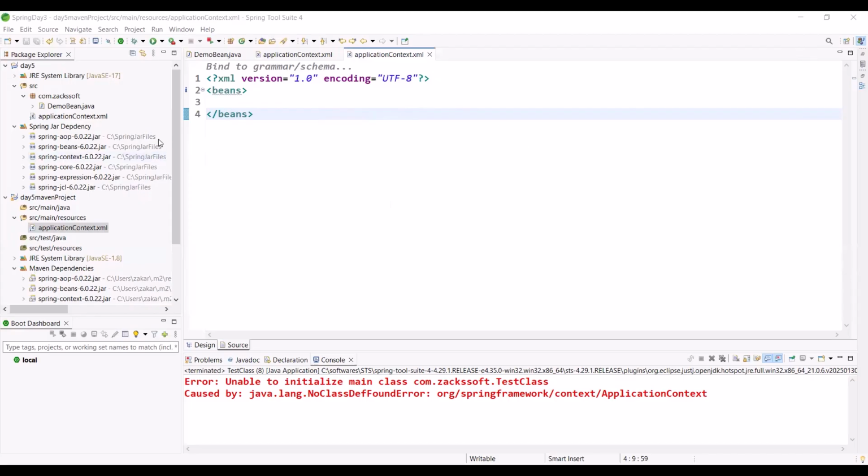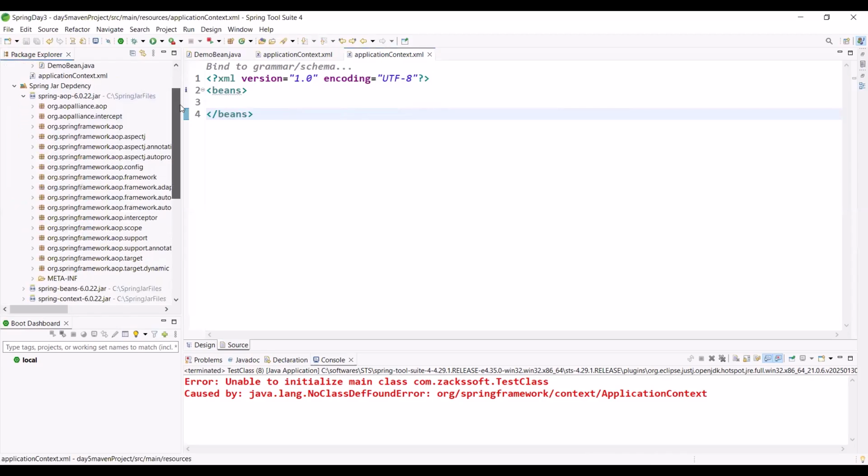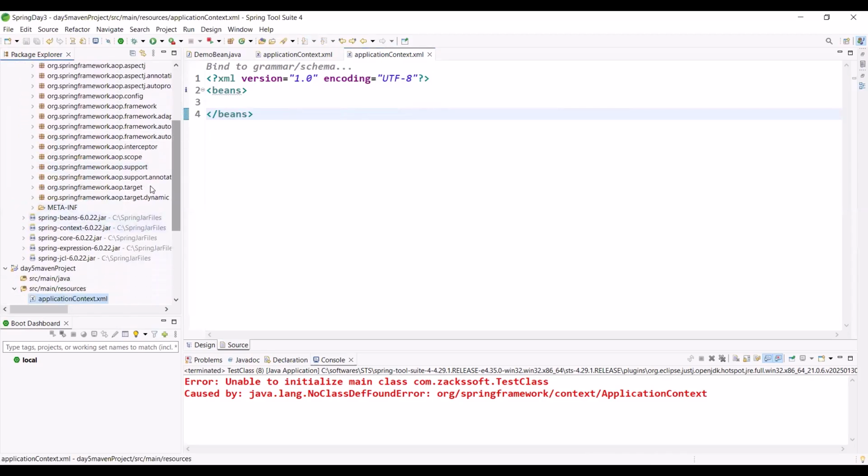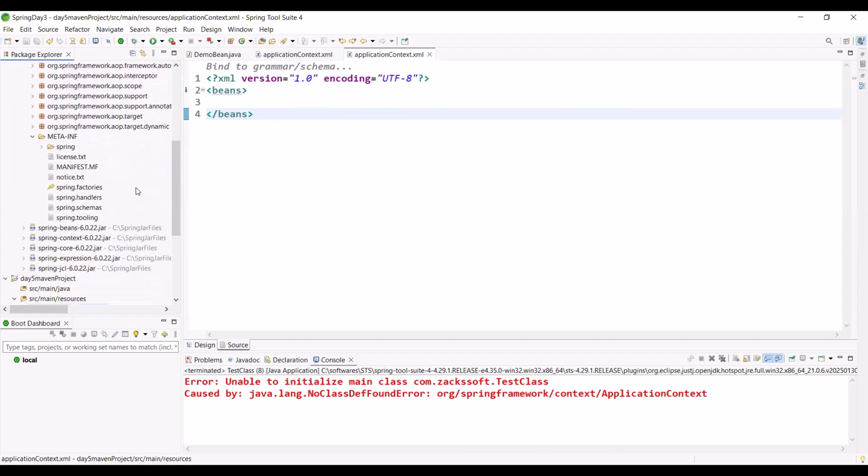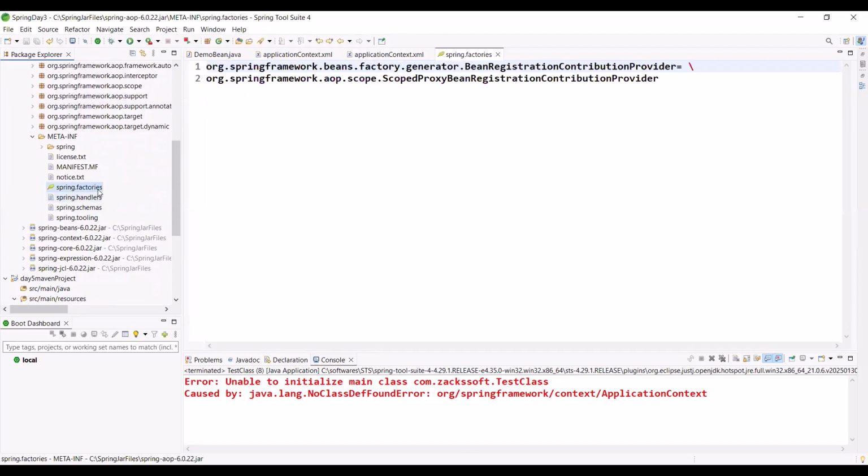But if you see, for example, this is our module, Spring AOP. If you just expand, you will find one folder like meta information or META-INF, right? Let me expand this one also. Just observe. Okay, Spring factories. I'm explaining what it means by Spring factories. And just let me click here. Like Spring factories, or simply like Spring schemas. I'm opening this file, Spring schemas, just observe.